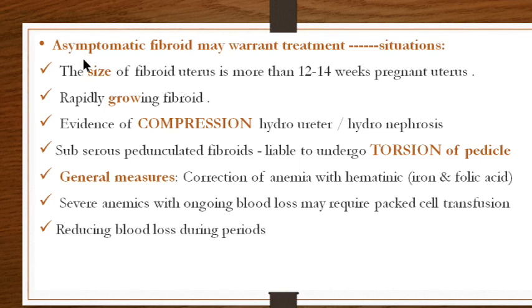A previously asymptomatic fibroid that has rapidly started growing has to be removed. If there is evidence of compression, that is, they are producing pressure symptoms, maybe hydroureter, maybe hydronephrosis, they have to be removed. Subserous pedunculated fibroids, which are likely to undergo torsion of the pedicle, it is better to remove them. For those fibroids which are asymptomatic but the patient has anemia for any other reason, correction of anemia with hematinics, iron and folic acid, or replacement by blood or packed cells should be done, and we can give simple measures to reduce the blood loss.